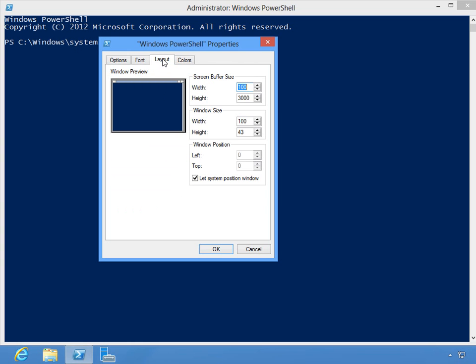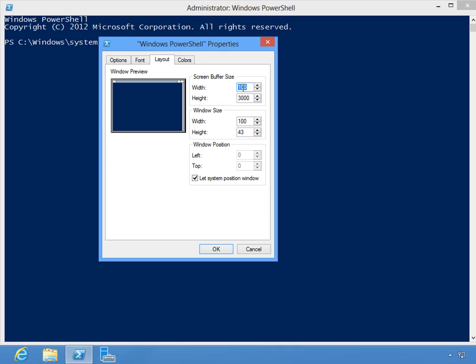You can change the layout. Now, I have changed my width to 100, and I've also adjusted the height to 43. I've adjusted mine so it fits my screen nicely for my demonstrations. You can certainly adjust them however you need to.